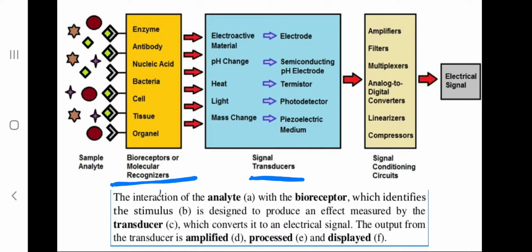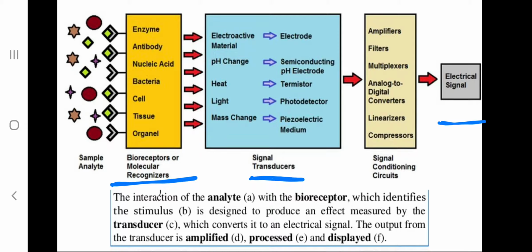It is a receptor transducer system, and this receptor can consist of an enzyme, antibody, nucleic acid, bacteria, cell, tissue or organelle, and this receptor is connected to a transducer, and this transducer can detect the changes which are present, that is it may be a change in pH or a change in heat or change in light or change in mass or change in the electroactive material, and these changes which are perceived by the transducer are passed on to a system or a computer where it is displayed as a graph or a report we can get.